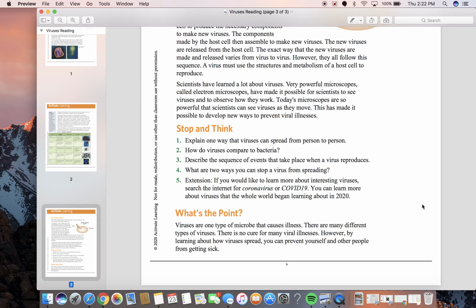And what's the point? Viruses are one type of microbe that causes illness. There are many different types of viruses. There's no cure for many viral illnesses. However, by learning about how viruses spread, you can prevent yourself and other people from getting sick.